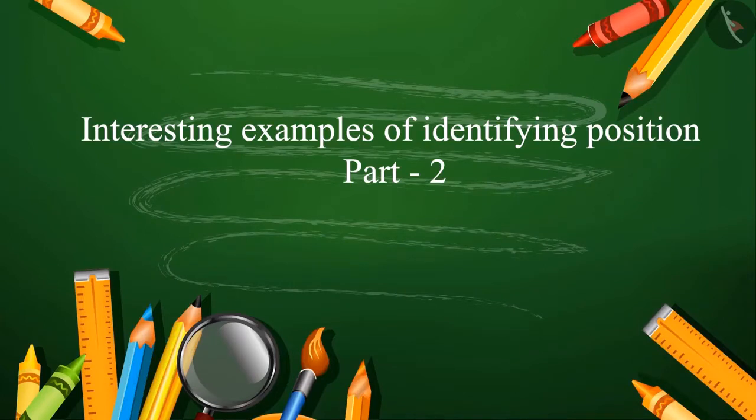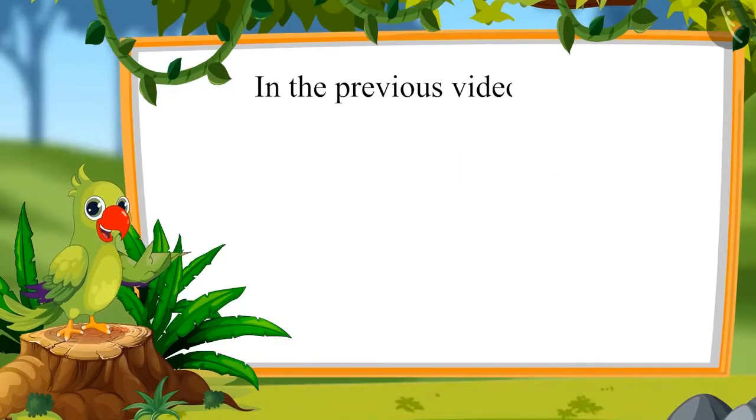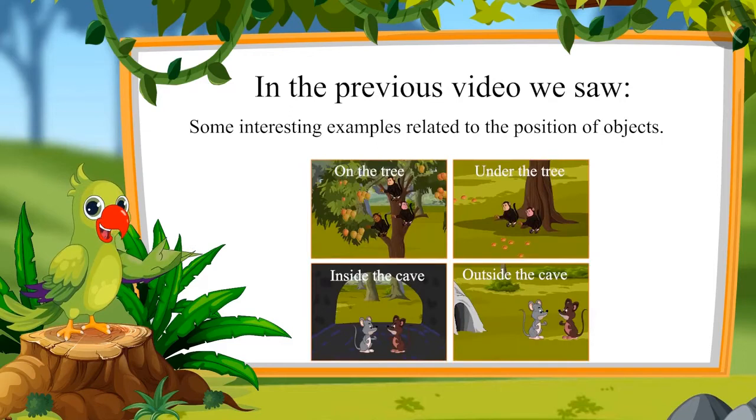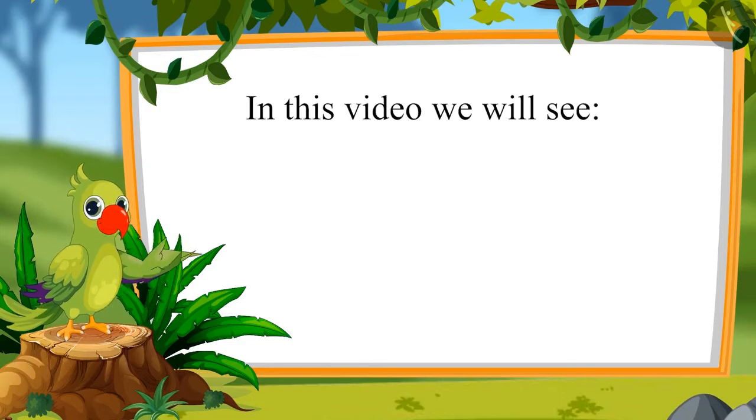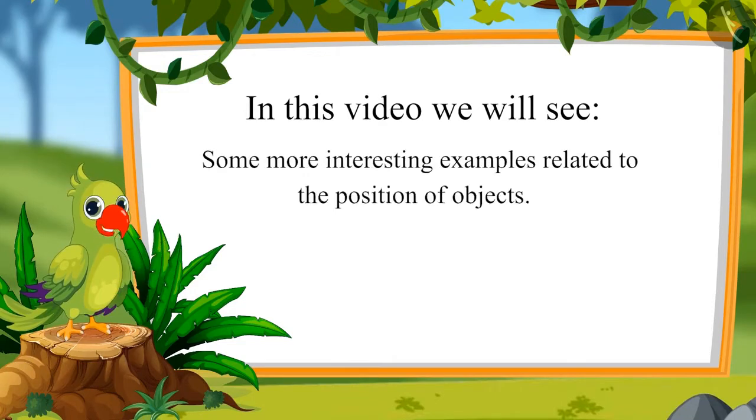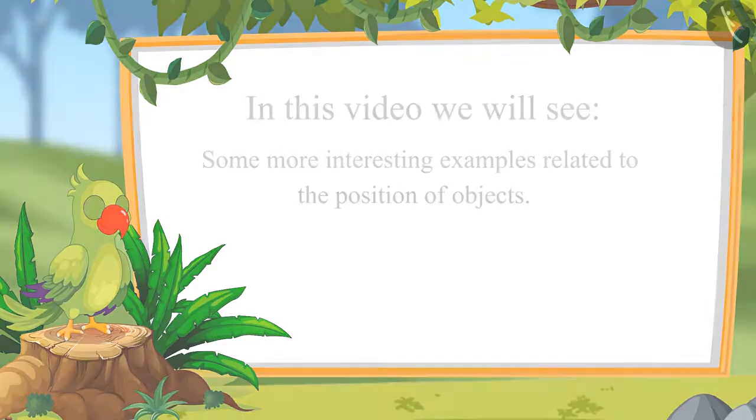Interesting examples of identifying position. Part 2. Children, in the previous video, we saw some interesting examples related to the position of objects using terms such as on, under, inside, outside. In this video, we will see some more examples related to the position of objects.